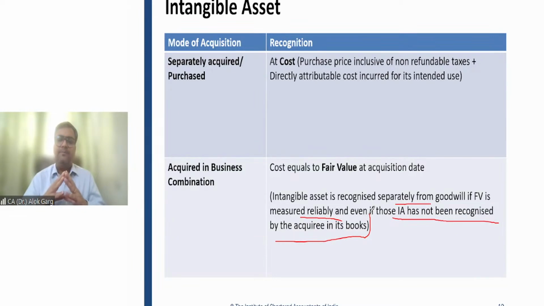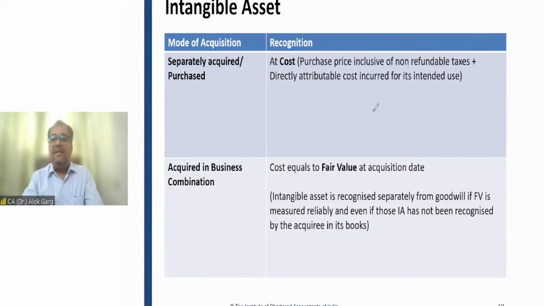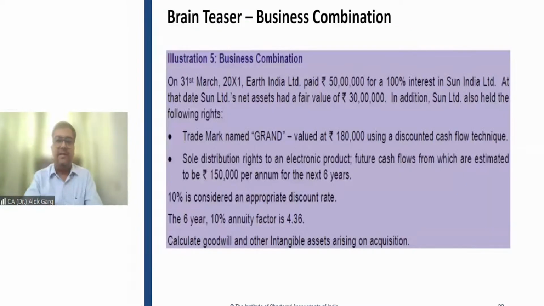Although you will discuss this concept in detail in the Ind AS 103 business combination standard, just to speak now, in case of my example of Maruti Suzuki India Limited, why will someone want to pay a premium? Someone wants to pay a premium for a distribution network, right? So this distribution network can be capitalized as an intangible asset in the books of the acquirer. Why? Because the acquirer is purchasing that intangible asset. The acquirer is paying a premium for that intangible asset, right? So let's understand this business combination with the help of a case study.